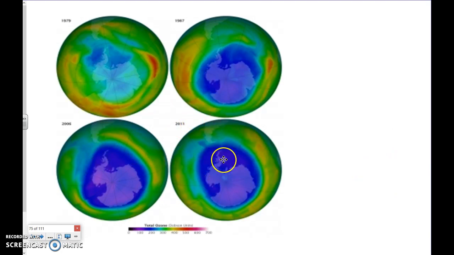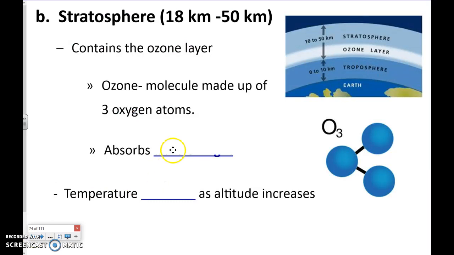Every spring there's a hole in the ozone layer around the poles, and you're going to listen to what's happening, what caused it, and also what's happening to fix it. So you're going to watch a video on that. It'll be posted in Neo as well, and you have your question sheet to answer on it. So take a look at that.